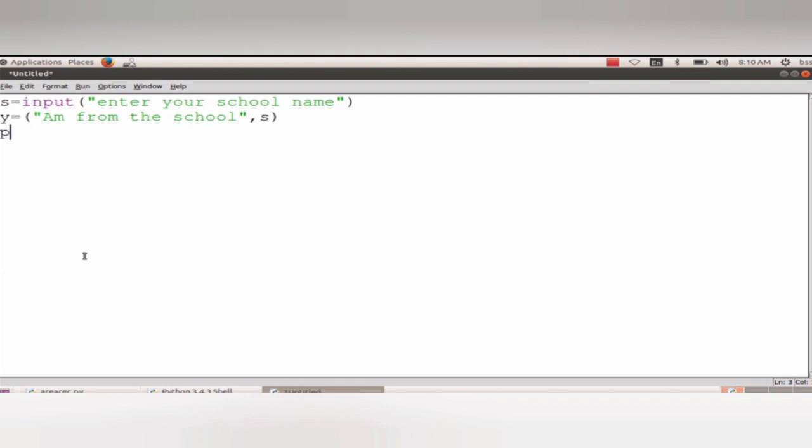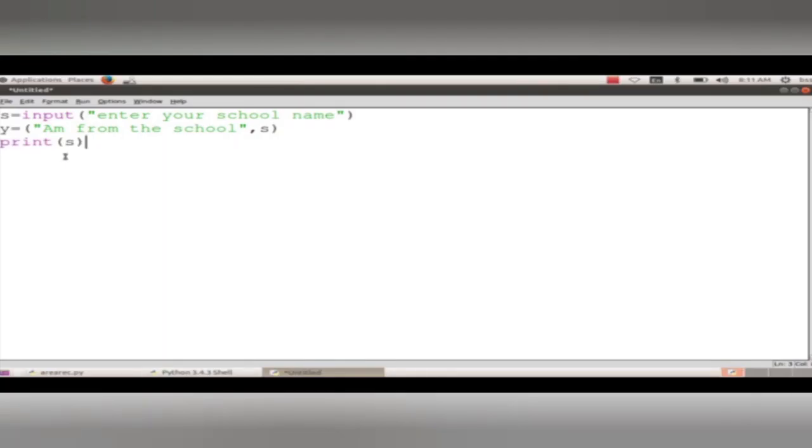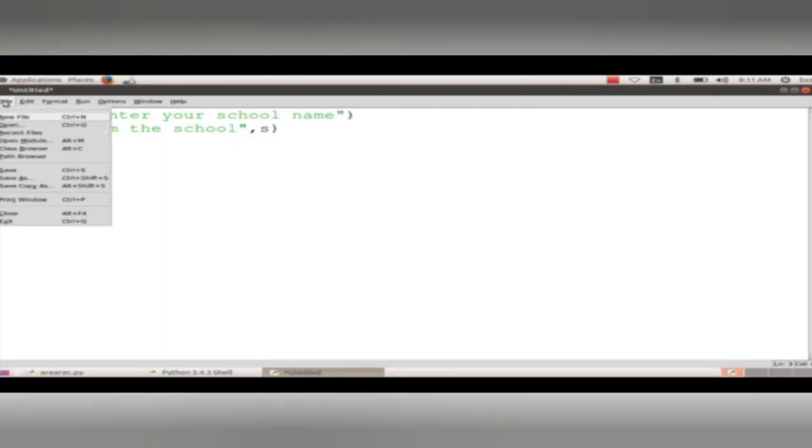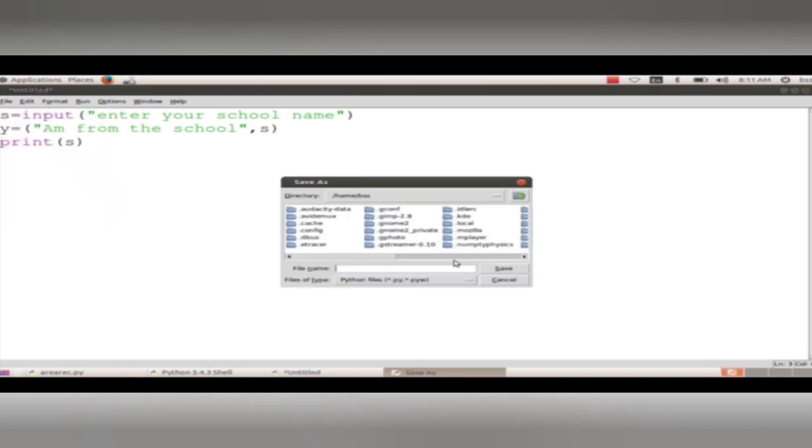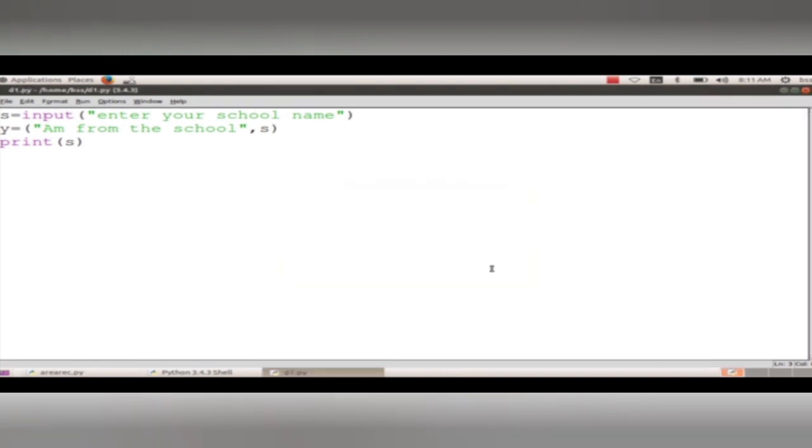Here you have to give comma s. You are entering the value of the variable s. So print with that. File, save. Go to run module. Okay, enter your name. Here you can see in that Python shell, your school name you can enter. BSS.